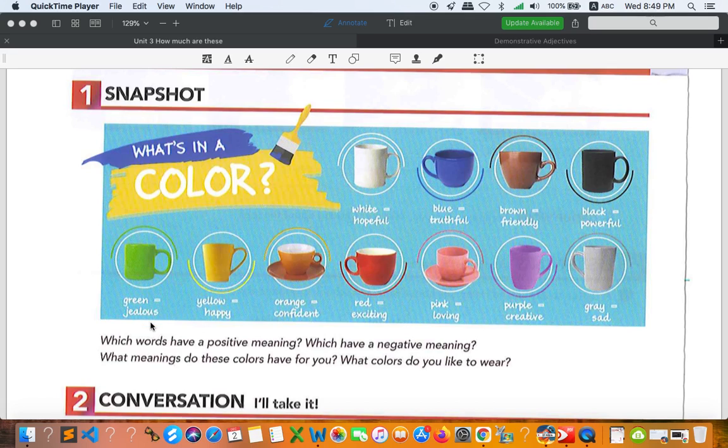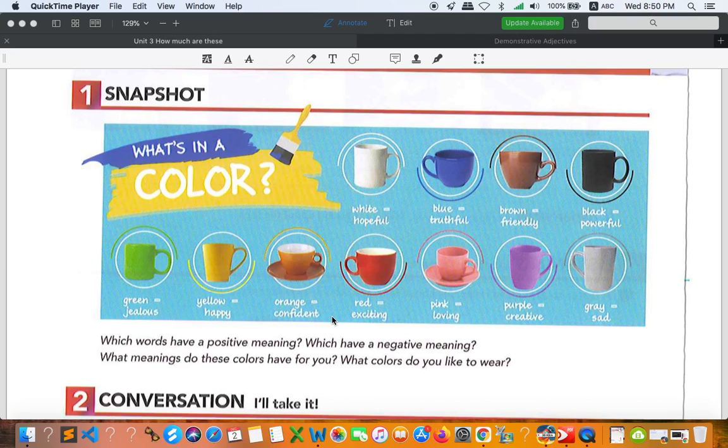You're not happy when somebody has something more than you, something that you don't really have, so you feel jealous. If you like green color, jealous should be the meaning. Okay, yellow, happy. And orange, very confident. Most of the time you can say very confident. When you are confident, it means that you believe in yourself in doing something, especially presentation. You don't feel nervous, you're not afraid of making mistakes.